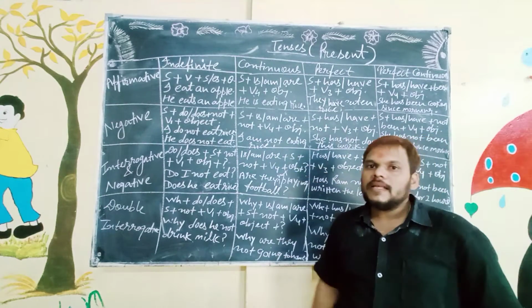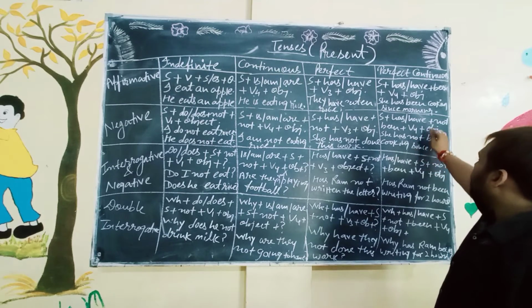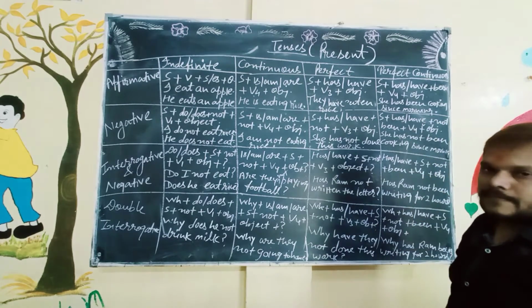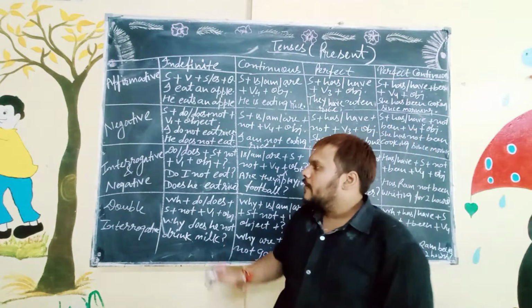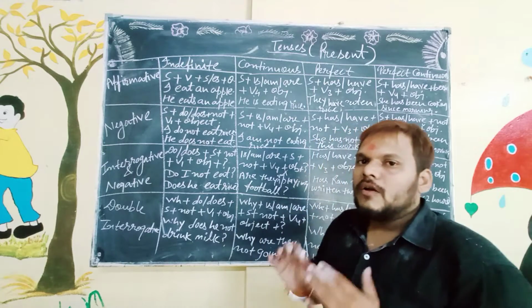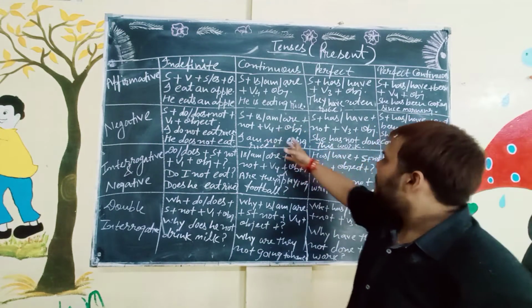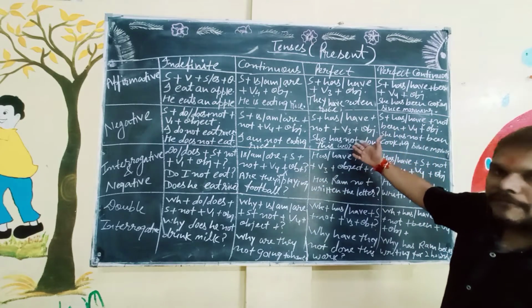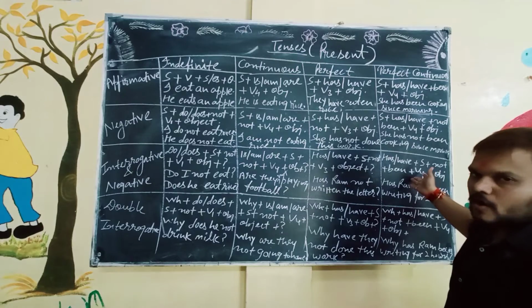In negative sentence, we have to put the sign of negative after has or have. It's very easy, students. Whenever the sentence is given in negative sentence, I have to place not after is or has in perfect, and same in perfect continuous has or have.